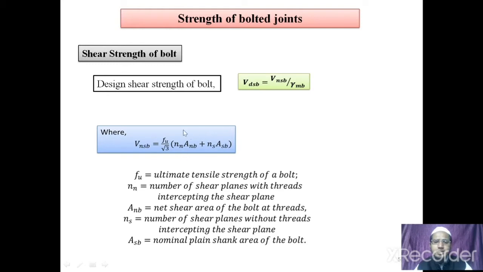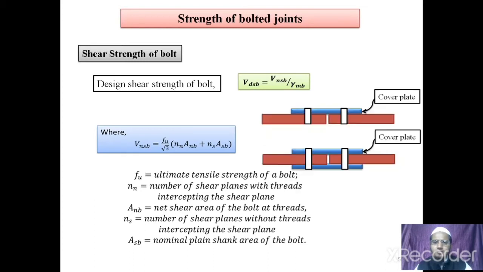Now, what is the use of these two diameters or two areas? By seeing the picture, it can clear your idea. In this diagram, you can see there are two images. In the first, we can see there are two members connected face to face, which is a type of butt joint covered by a single cover. We can say it is a single cover butt joint. Here these are connected by means of bolts. You can see in the cover plate and main member there is one plane. This plane is nothing but our shear plane.